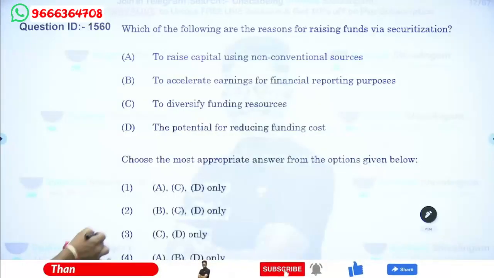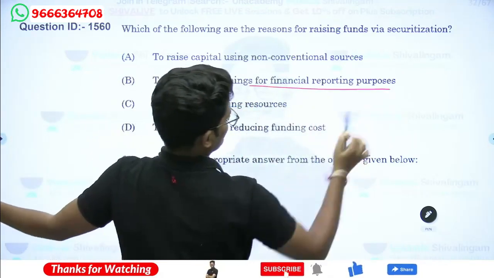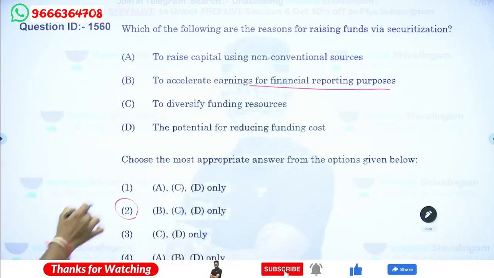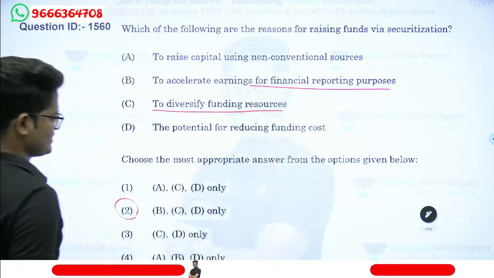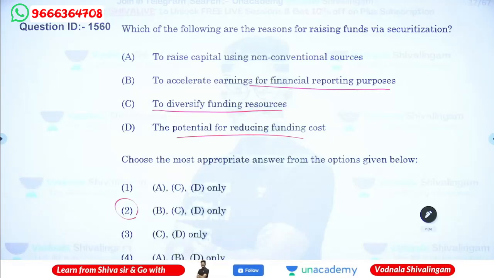So the answer is that B is the correct answer. B, C, D: to accelerate the earning for financial reporting purposes, to diversify the funding resources, and the potential for reducing the funding cost. What are the reasons for raising funds via securitization?